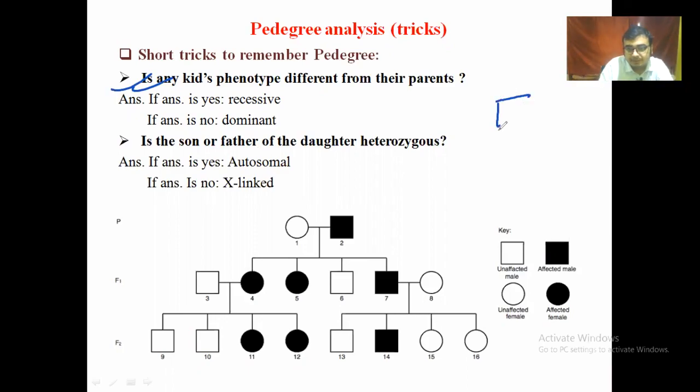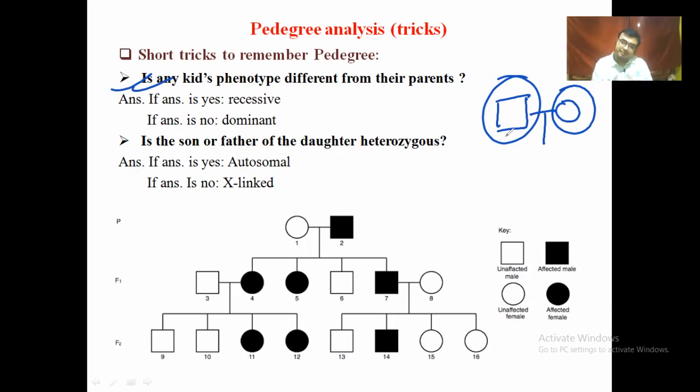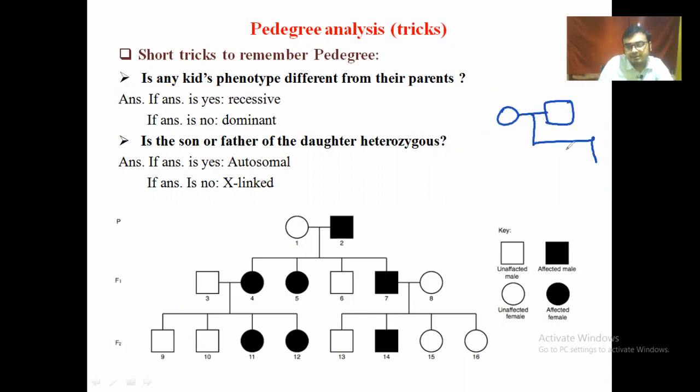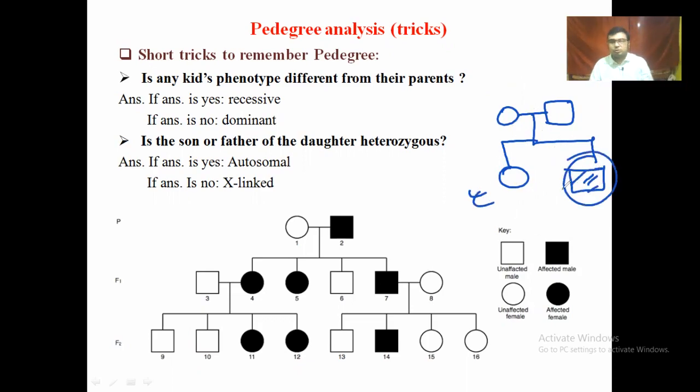That means, square means male, round means female, and dark or shaded means affected, non-shaded means non-affected. And if mother and father are in this condition, then we can say they are phenotypically different. If one child is absolutely different from their parents, then it skips the generation, and yes, so it is recessive.